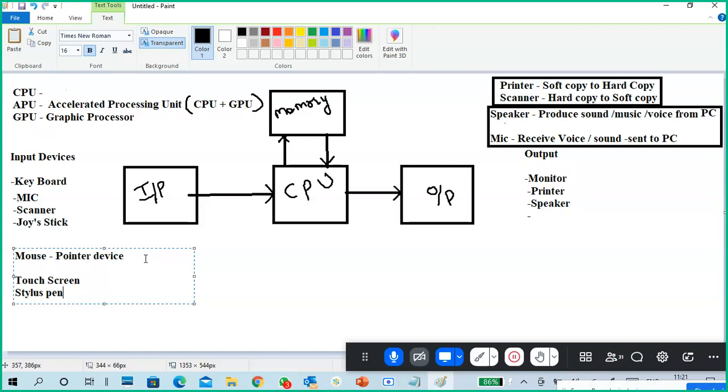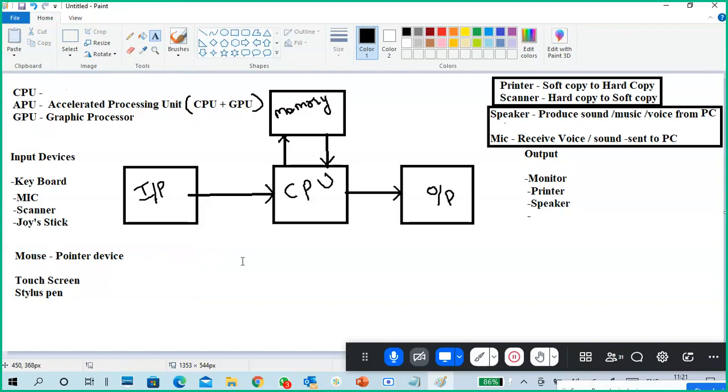Both will be in the same thing. Another one is using a stylus pen, with which we can also draw something on tablets, mobile phones, and laptops with touch screens. I have a laptop. It's an old laptop, but I got a touch screen on it. Nowadays, touch screen laptops are very costly and are completely separated now.